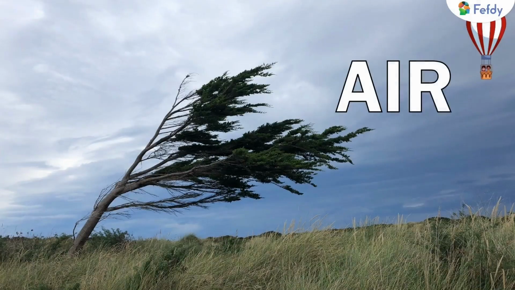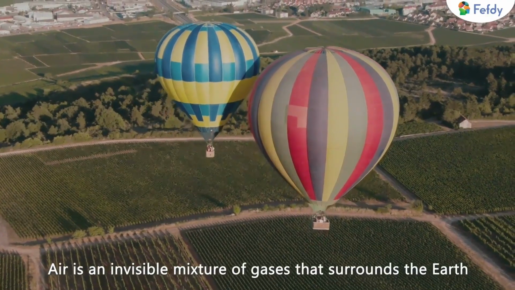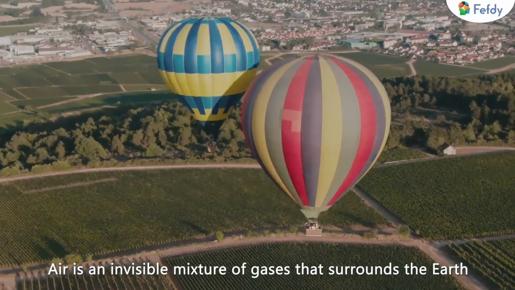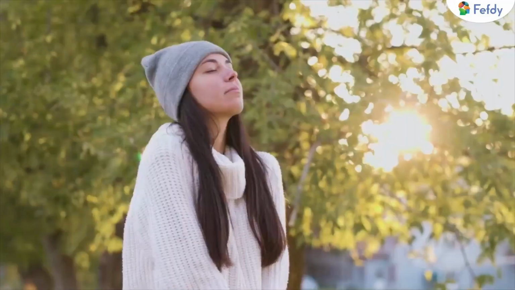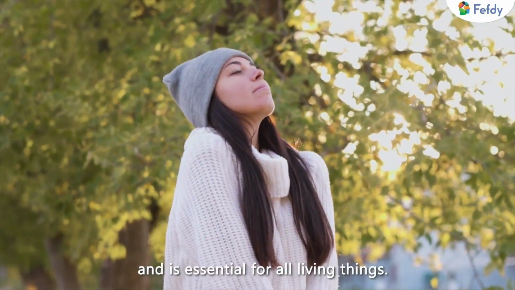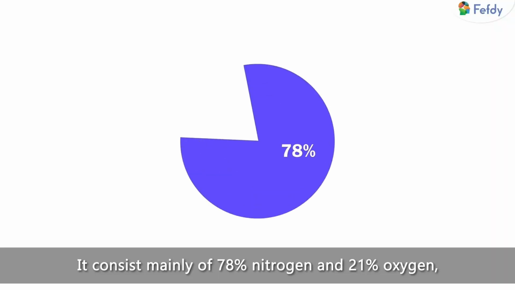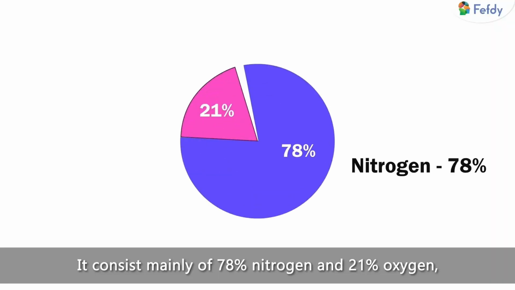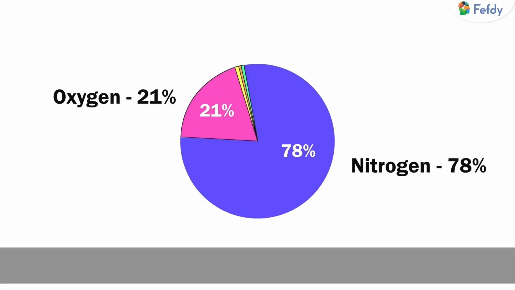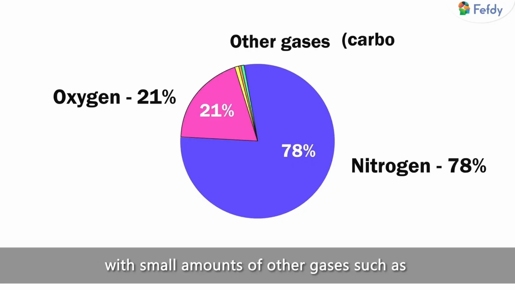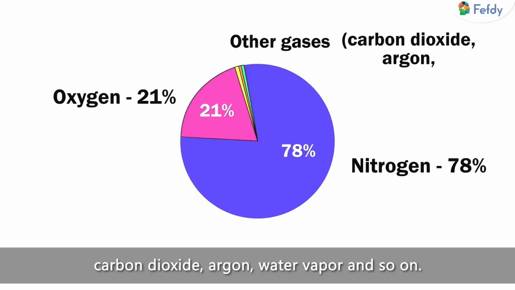Air. Air is an invisible mixture of gases that surrounds the Earth and is essential for all living things. It consists mainly of 78% nitrogen and 21% oxygen, with small amounts of other gases such as carbon dioxide, argon, water vapor, and so on.